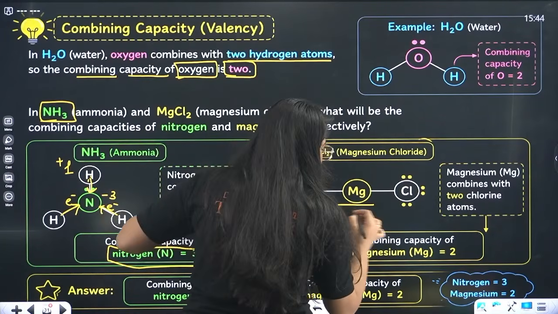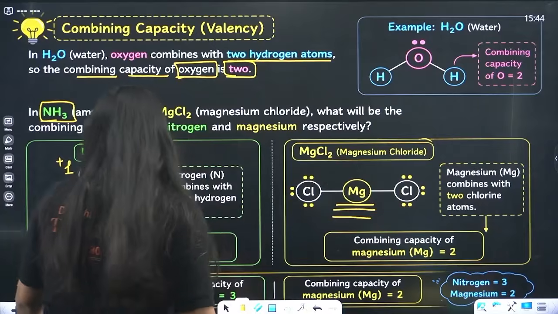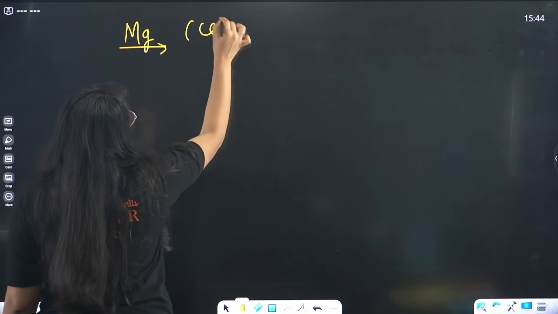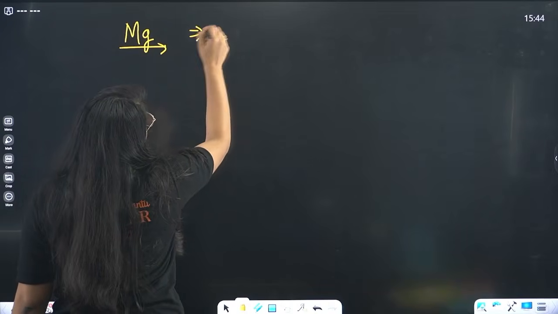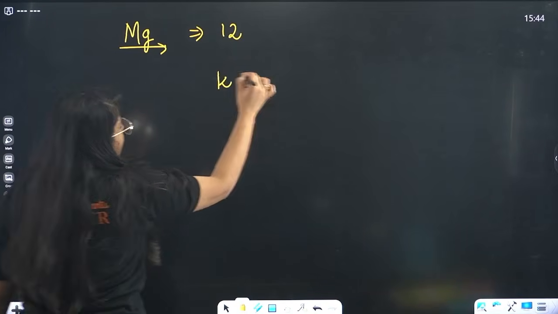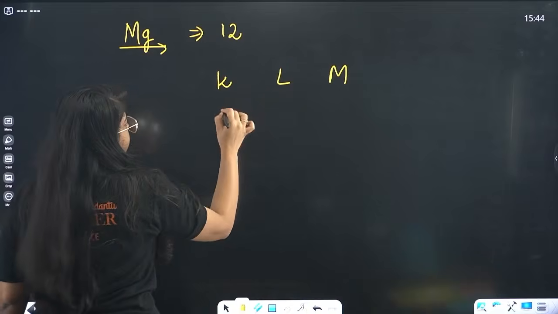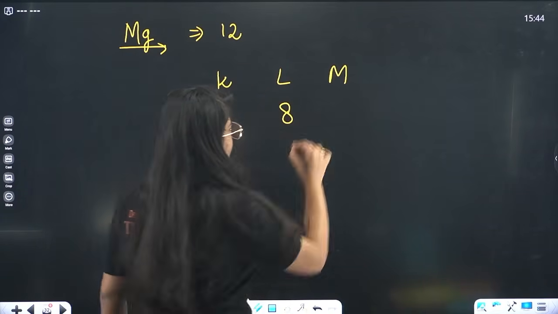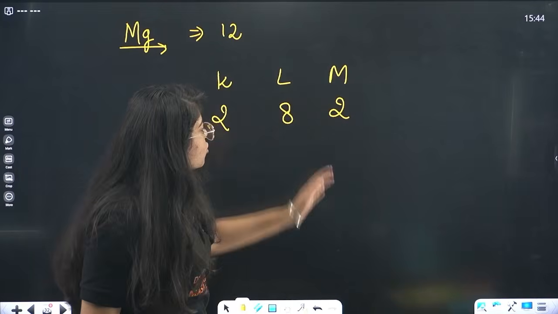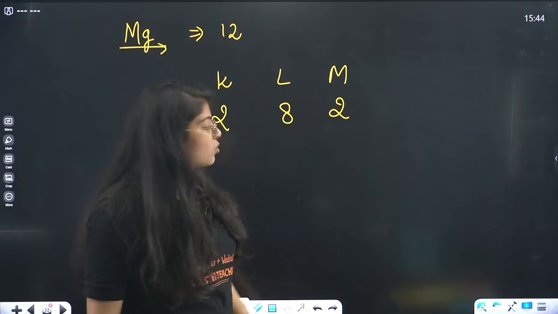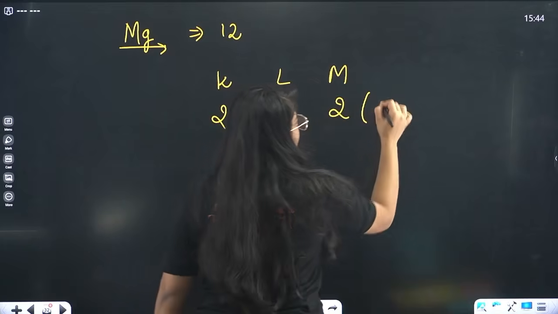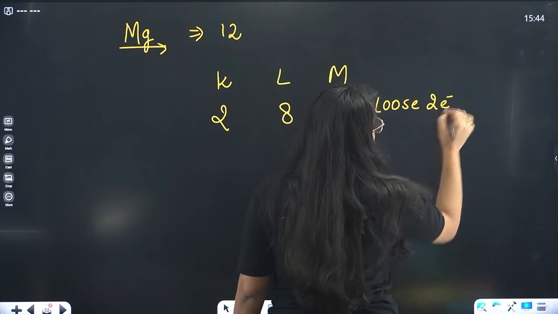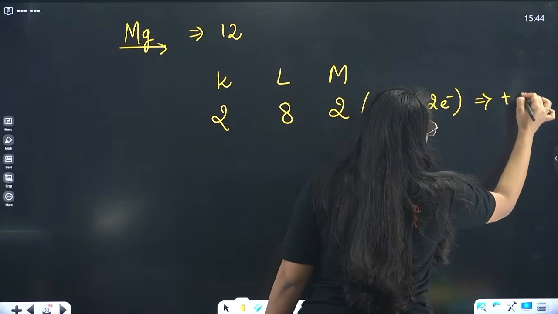Now magnesium is 12, right? Look carefully, magnesium atomic number is 12. Okay, so KLM. Now this is 2, this is 8, 2 plus 8 is 10, and it has 2 electrons in the M shell, so it will clearly lose these 2 electrons. Its valency is +2.